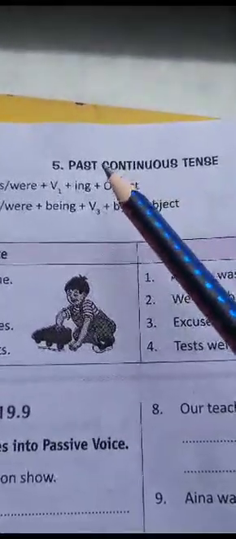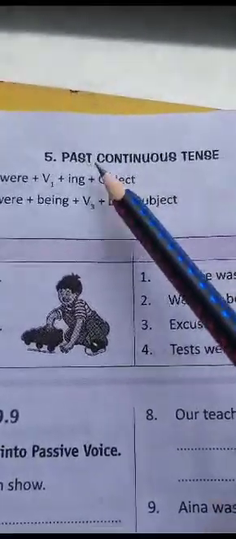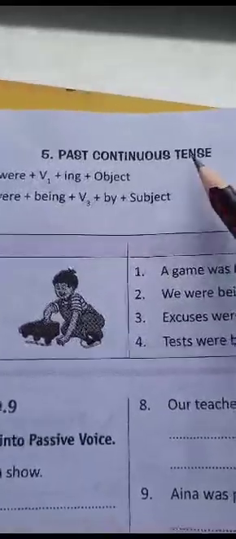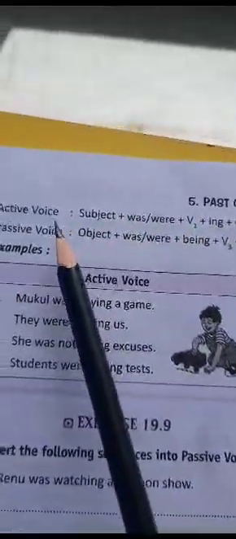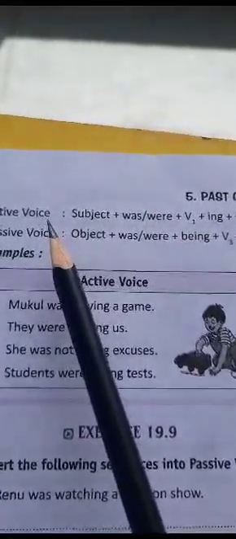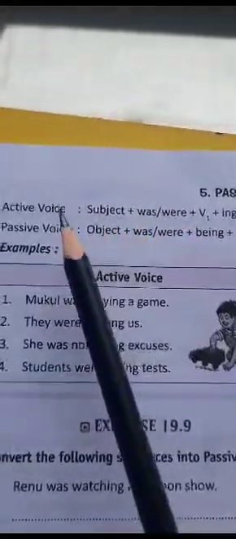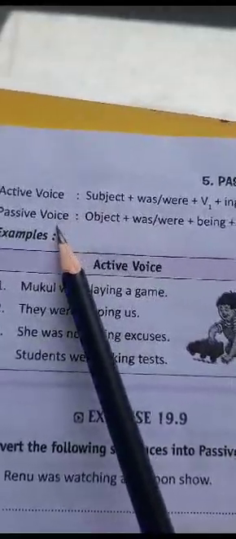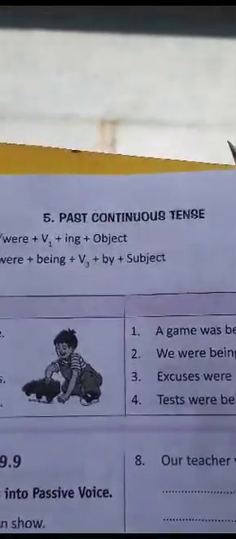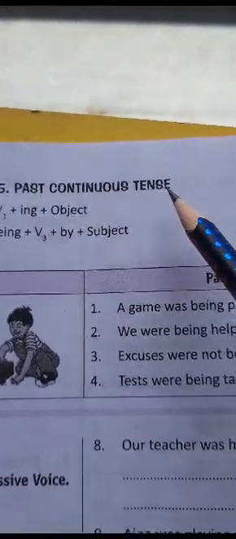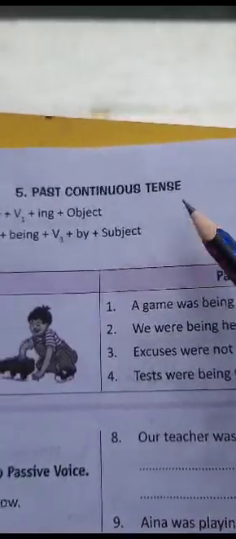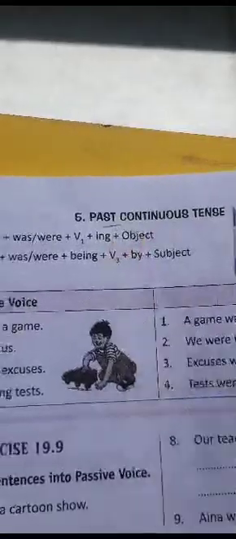Today we are going to go through past continuous tense, and we will go through past continuous tense in voices. Now we will learn how to convert past continuous tense from active voice to passive voice. Class, we know that past continuous tense relates to the action that was in continuation in past at some point of time. Okay, in past it was in continuation. We are talking about the past.